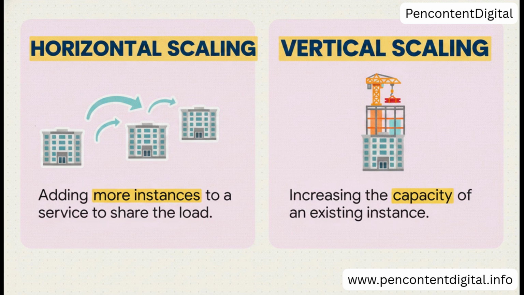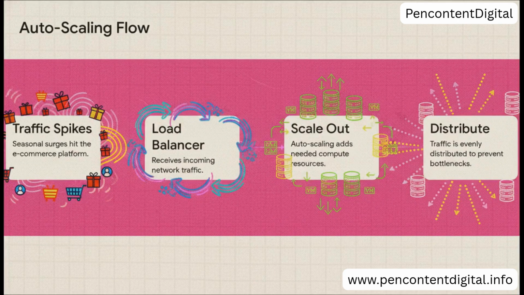Or you can scale horizontally, adding more identical servers to share the load, like building 5 identical towers right next door. And this brilliantly illustrates the crucial difference. Because in modern cloud-native architectures, scaling out horizontally is almost always the star of the show. Let's actually see this in action.